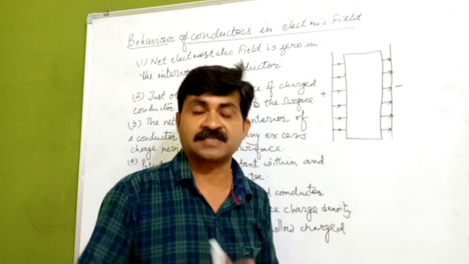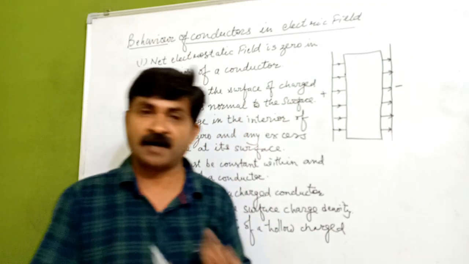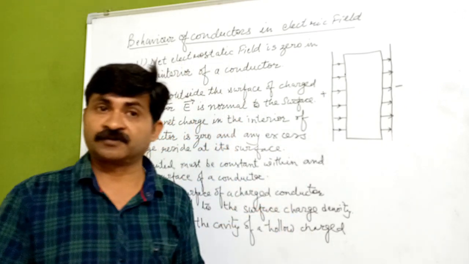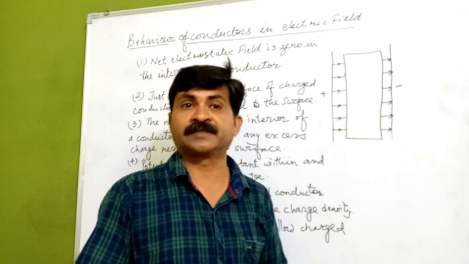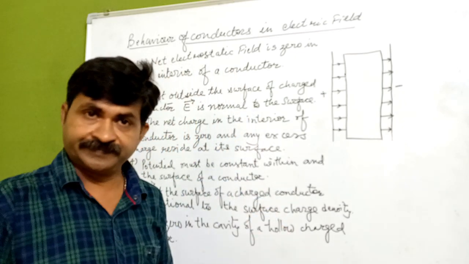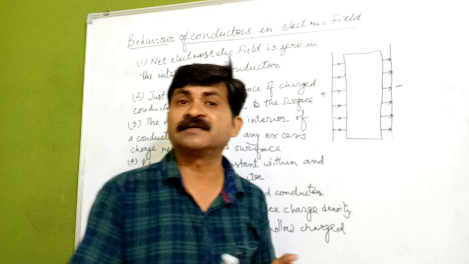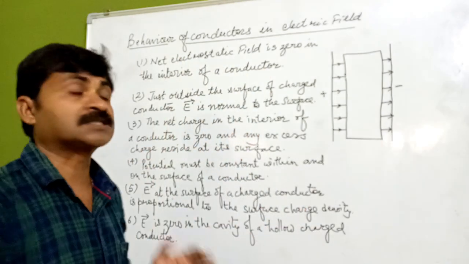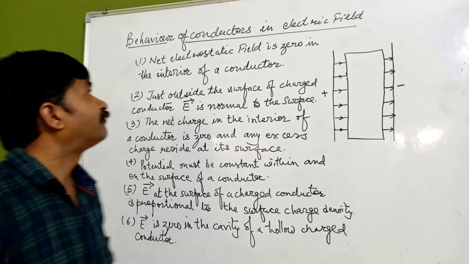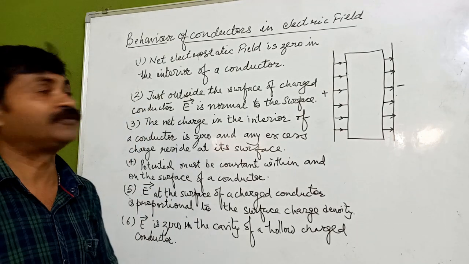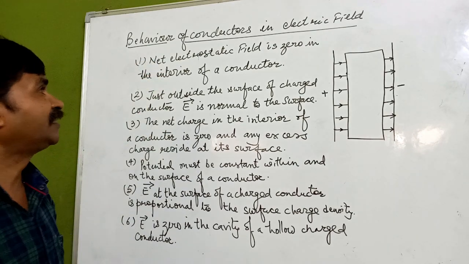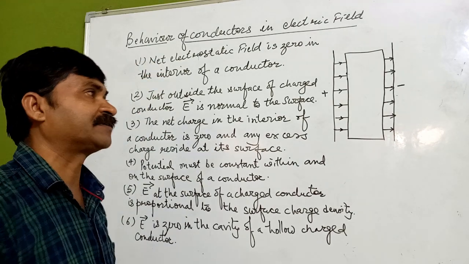For example, silver, copper, aluminium, iron are conductors. And if we talk about insulators, glass, ebonite, wood are the main examples of insulators. Now here we are going to discuss the behavior of conductors in an electric field. So the first point is this: the net electrostatic field is zero in the interior of a conductor.